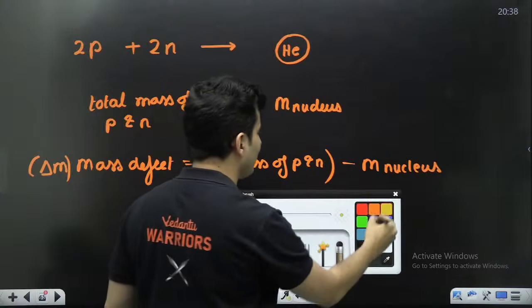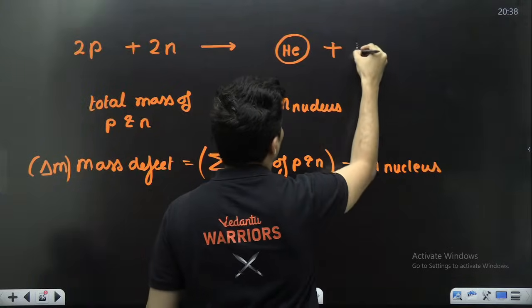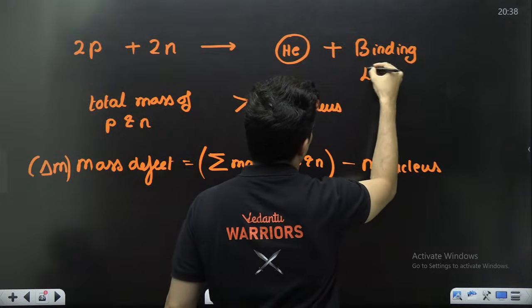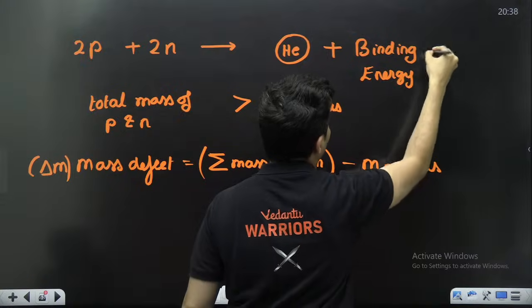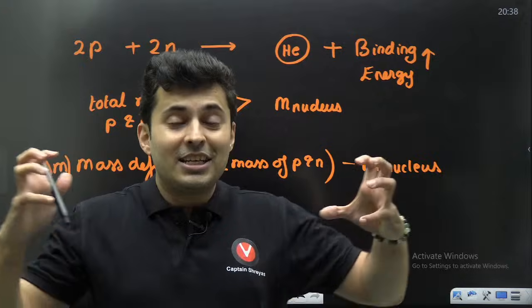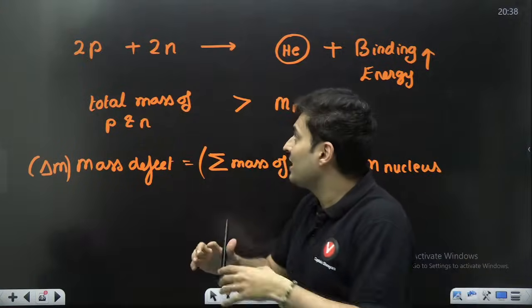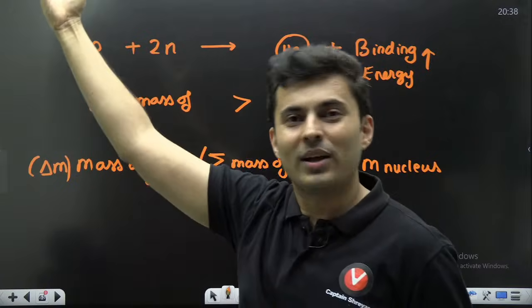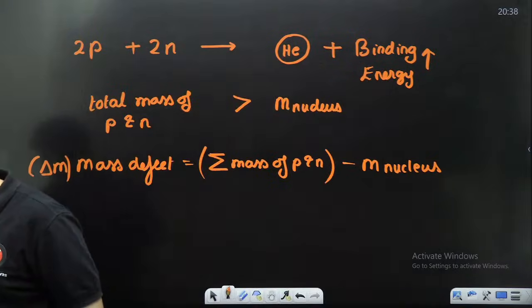So that energy which will come out is called binding energy. This binding energy is going to be liberated. So this binding energy makes sense because these protons and neutrons bind together and this energy was released in that process.